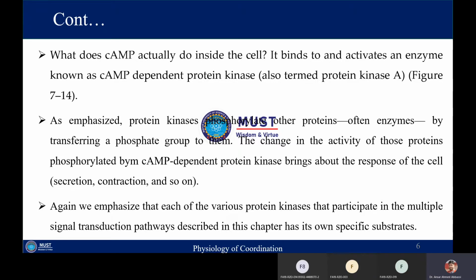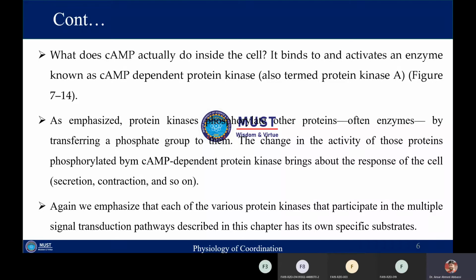Once this protein kinase is activated, it will phosphorylate certain other proteins. Some of them are target proteins, and it will phosphorylate them by transferring a phosphate group to them. Once those proteins are phosphorylated, their activity will be changed, and they will bring about the ultimate response of the cell, and the cell will show its response in the form of secretion, contraction, and many other functions.